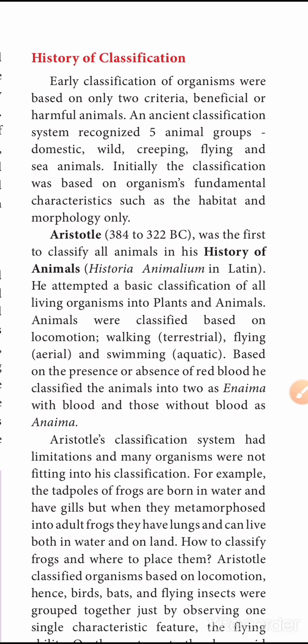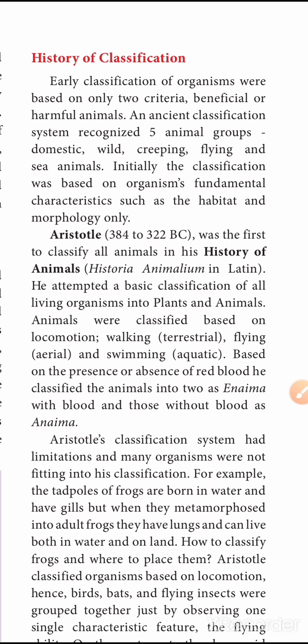Then, initially the classification was based on organisms' fundamental characters such as habitat and morphology only. So all the classification was based only on fundamental characters, like their habitat, their living place, surroundings, their habits of eating, their habits of living, etc. And morphological characters are those which are transferred from one generation to another generation. So the classification was based on fundamental characters such as habitat and morphology only.